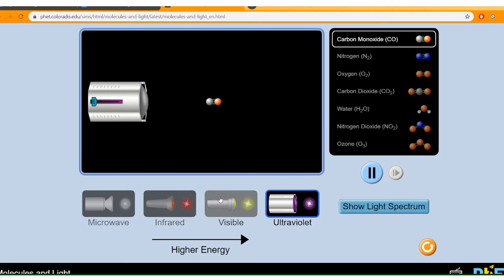So we have our different types of electromagnetic radiation along the bottom. Microwave, which we're not going to use. Infrared, which means heat. Visible, which means light. And ultraviolet, a wavelength that's just shorter than light.